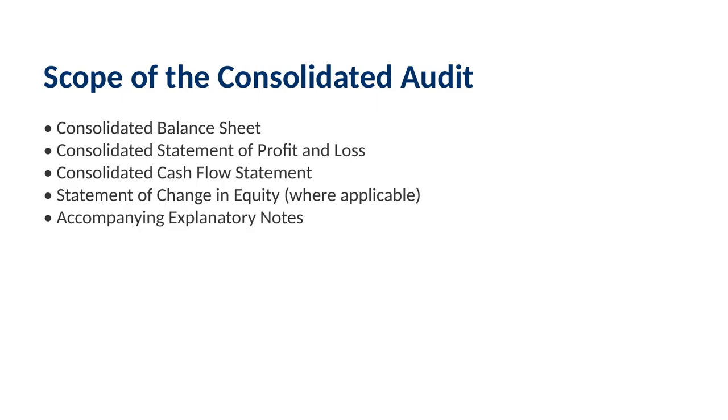To wrap this up, keep in mind that according to the guidance note, the audit of consolidated financial statements isn't just about the balance sheet. It encompasses the consolidated statement of profit and loss, the consolidated cash flow statement, the statement of change in equity, if applicable, and all the accompanying explanatory notes. Keep these components in mind, and you'll have a solid grasp of the scope of a group audit.